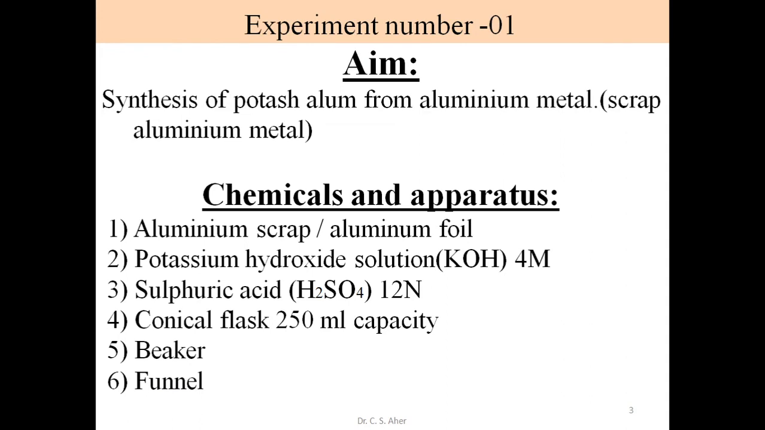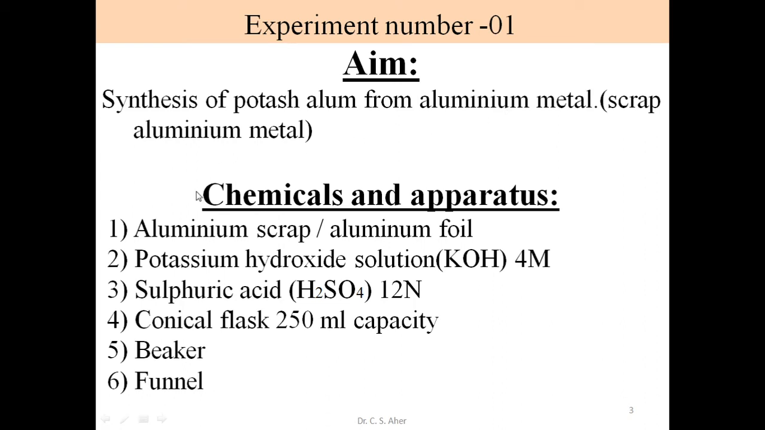So start with the first experiment. Aim. What is our aim? To prepare inorganic compounds, synthesis of inorganic compound. In this case, we synthesize potash alum from aluminium metal. It is scrap aluminium metal. So our aim is to prepare this potash alum from scrap aluminium or aluminium foil.